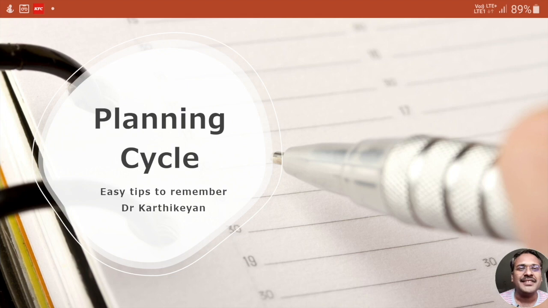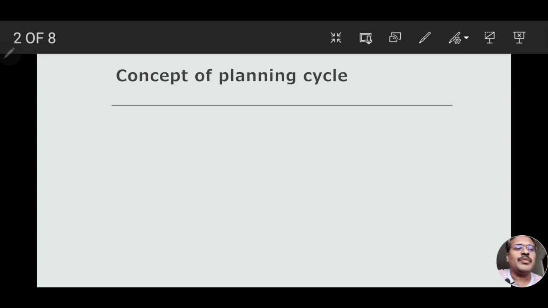Today we are going to see about the planning cycle and tips on how to remember this cycle easily and write it in your exam. Planning cycle is an often repeated essay question for you. First we have to understand the concept of the planning cycle.